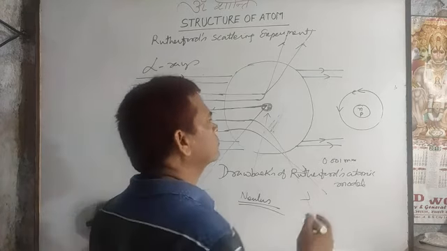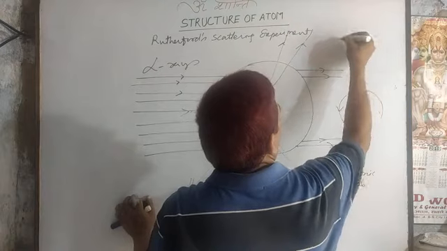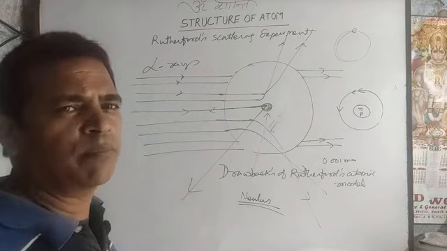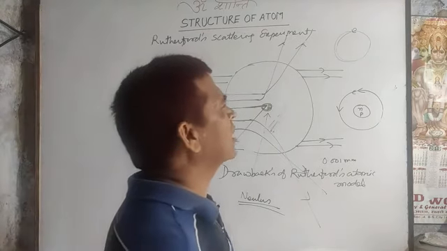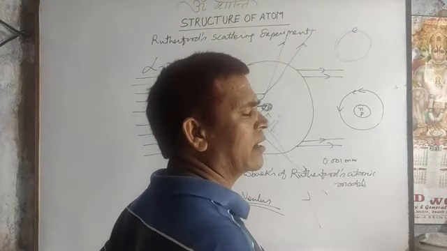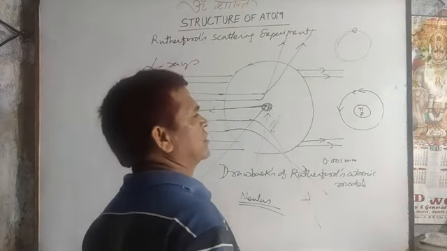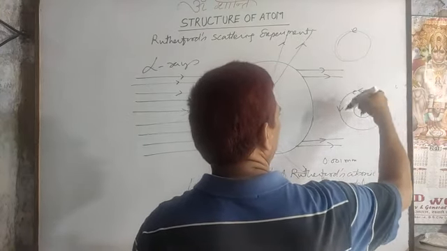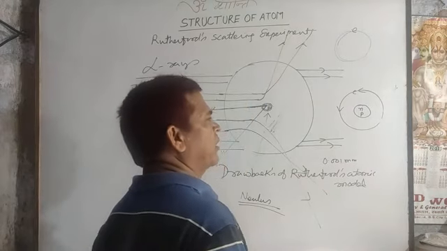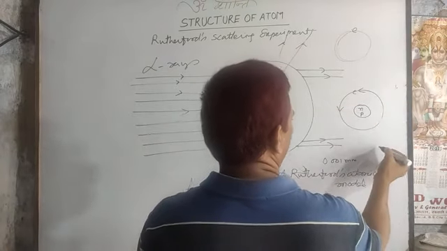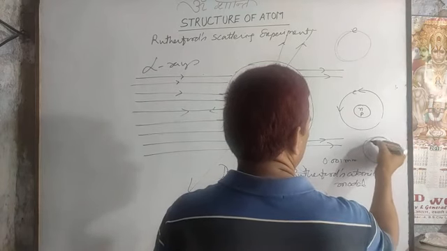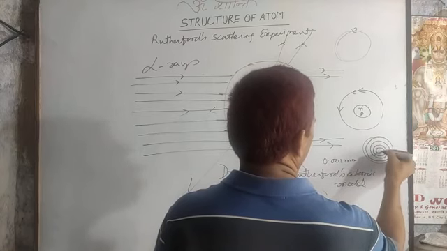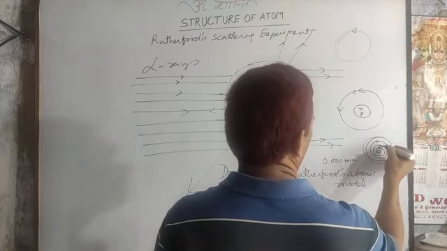First drawback: any charged particle revolving in a circular path radiates energy. On the basis of the electromagnetic concept, any charged particle moving in a circular path radiates energy, meaning energy is lost. The electron is a charged particle, and according to him the electron moves around the nucleus in a circular path, called the orbit. So it should radiate energy, there should be a spiral motion, and ultimately the electron should drop into the nucleus, but that does not happen.